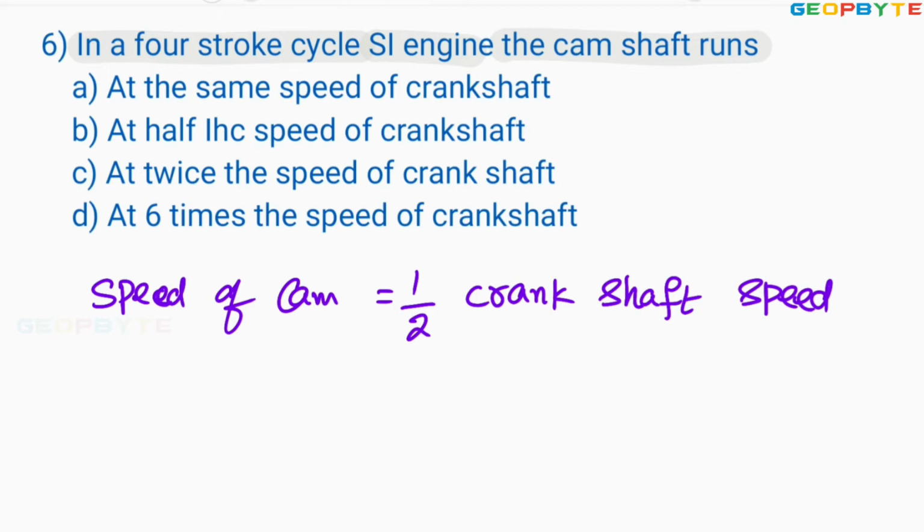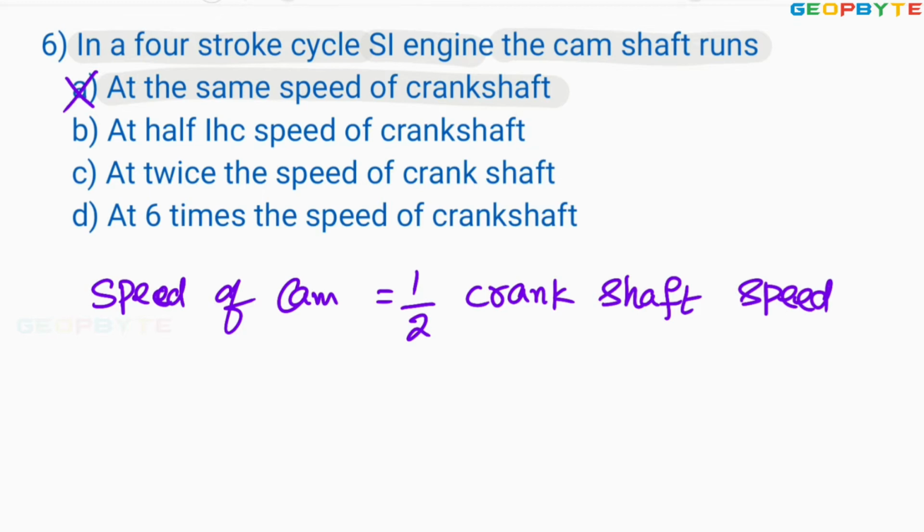Inlet valve is to be opened one time and exhaust valve only one time. Therefore, the speed of the camshaft must be equal to half of the speed of the crankshaft. Look at the options. Option A, at the same speed of the crankshaft. No.